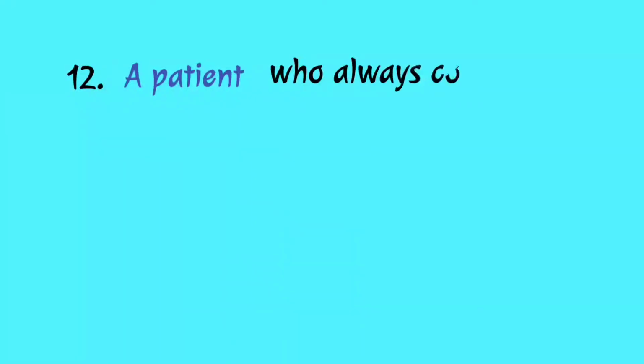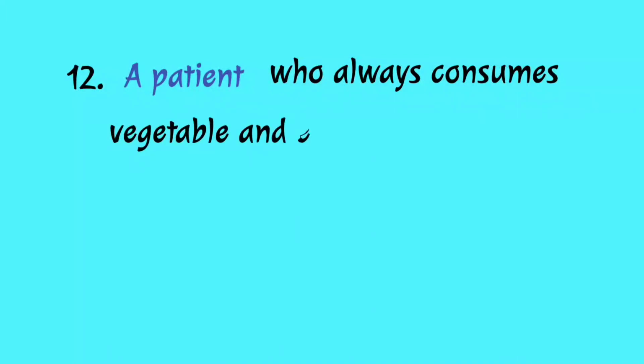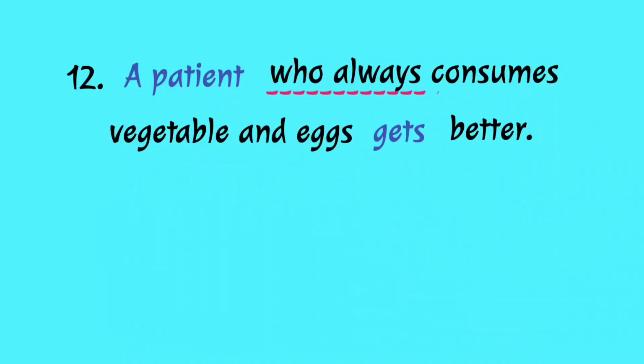Number 12, the last number. Again, we will see an example of a subject modified by an adjective clause. A patient who always consumes vegetables and eggs gets better. The main subject is patient, and the adjective clause is who always consumes vegetables and eggs. Because the main subject is patient, the third singular person, the verb get must be with s. So it is not so difficult, right? It depends on the analysis of the modifier so that we can determine the verb.